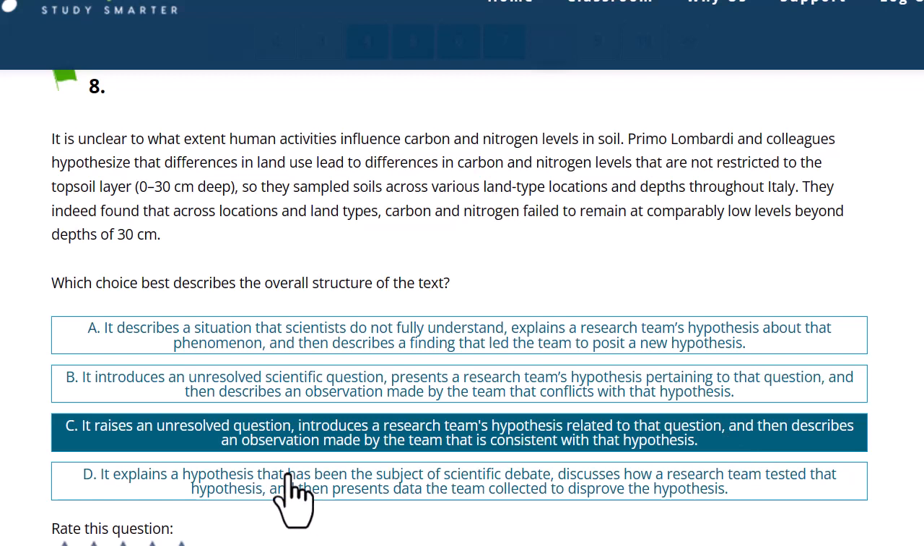Let's quick check D. It explains a hypothesis that has been the subject of scientific debate. No. There's no hypothesis that's part of a debate. That's not right there. Okay. Discusses how a team tested it. No, it kind of says they tested it. It doesn't really say how. So yeah, D is not right. C is the correct answer.